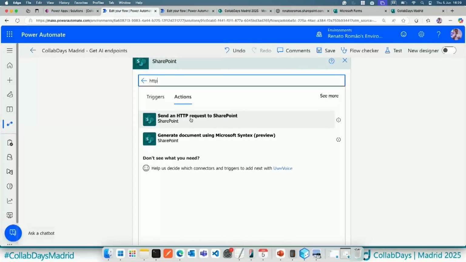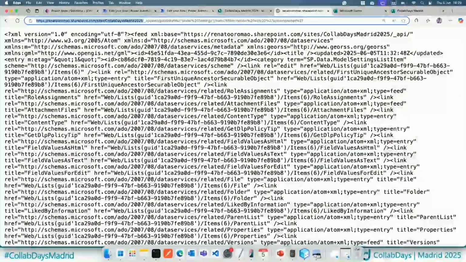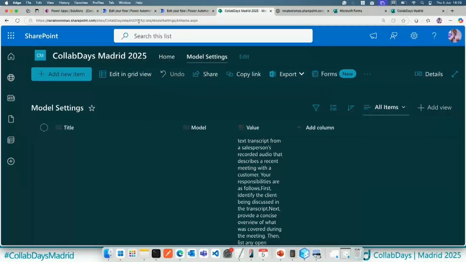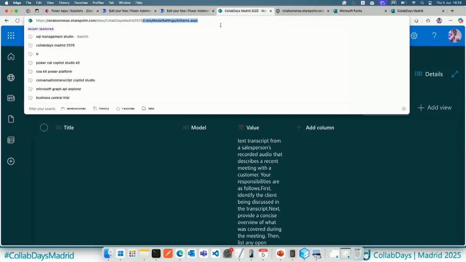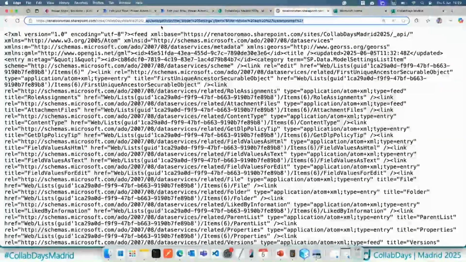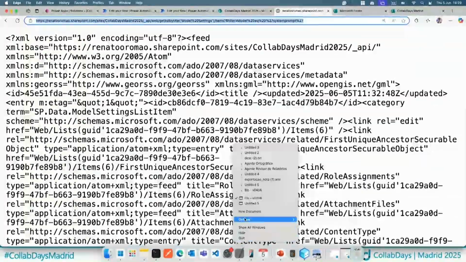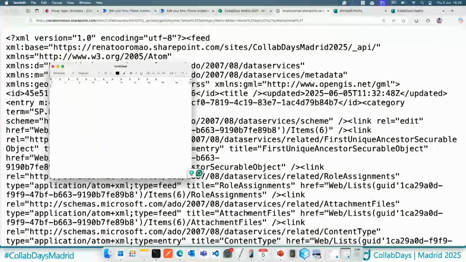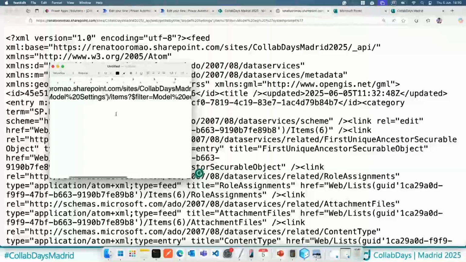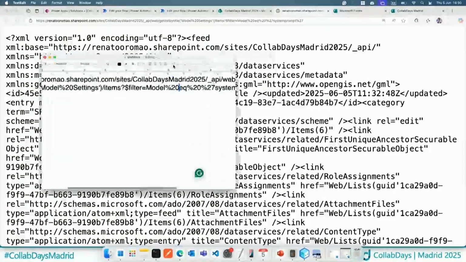So we have the HTTP request here available. That is send HTTP request to SharePoint. And also here, I have my SharePoint API. By default, for SharePoint list, we often have the API behind the scenes. So in this case, I'm only passing, let me zoom in. Let me copy this information here, paste into the document. And then I'll be able to zoom in here. So let me open this one.